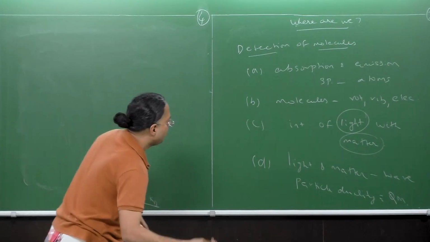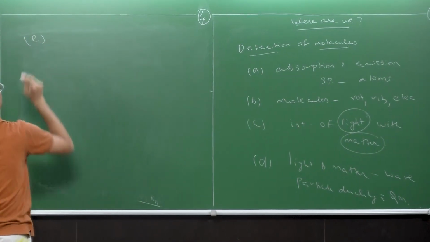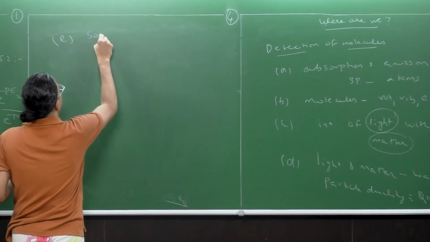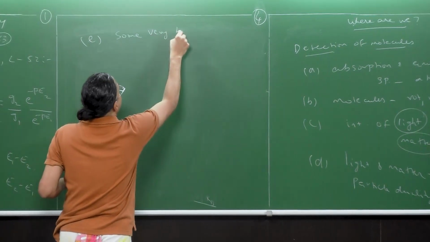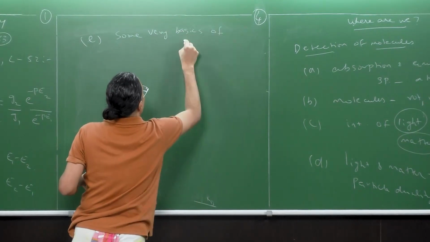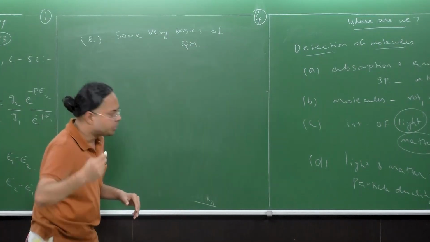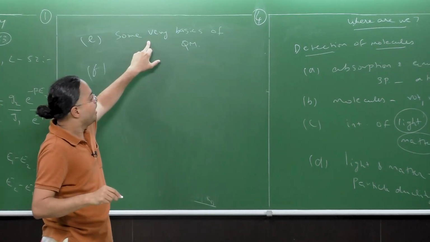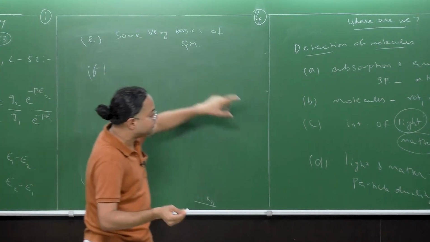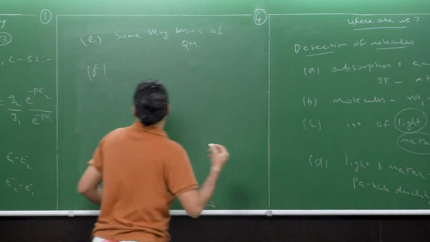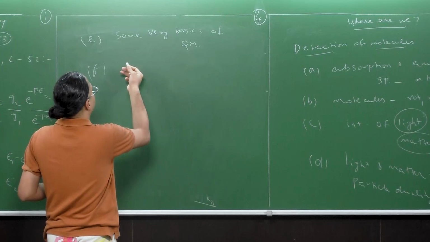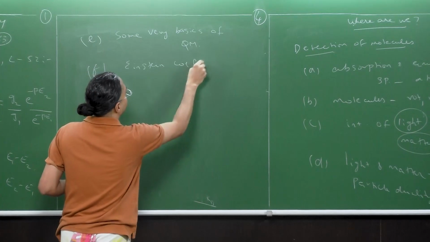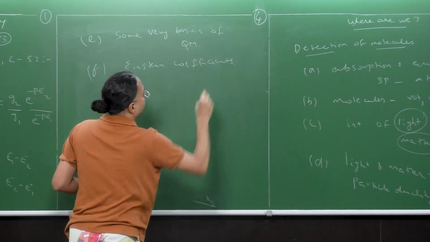Next, we discussed some elementary, very basic aspects of quantum mechanics. After that, we started studying the interaction of light with matter, in that sense the Einstein coefficients, and how they were related.